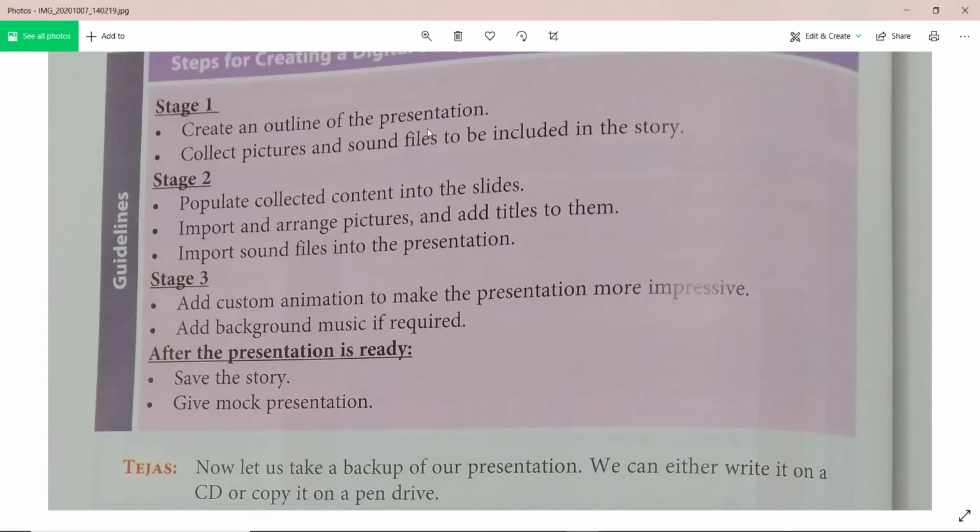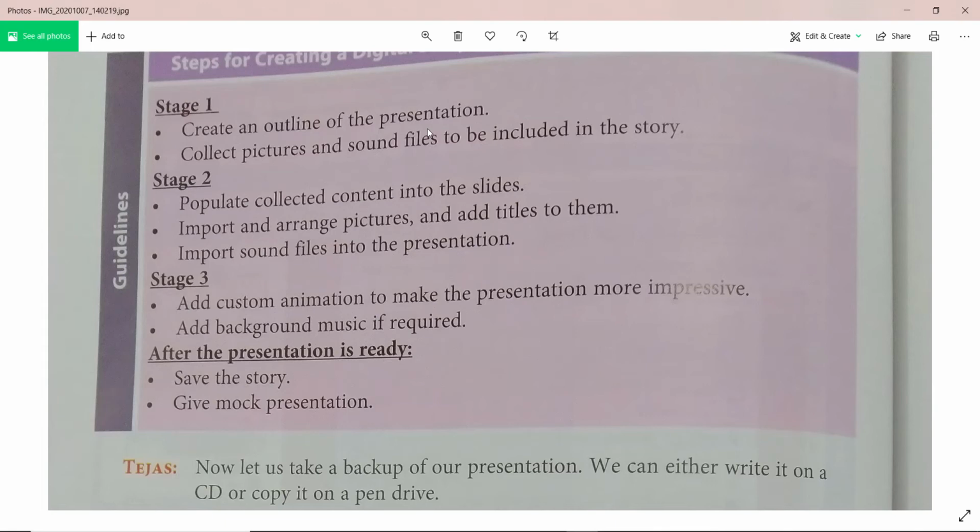Okay. Then populate the collected content into the slides. Then we will arrange all the things. Then we will import and arrange pictures and edit them. Add titles to them. Okay. Then we will import the sound files into the presentation. Then stage 3, add custom animation to make the presentation more impressive. We will add appropriate animation, like we will highlight the text, or we will give some background music. Also we can change the text styles, and all other things we can do, correct?